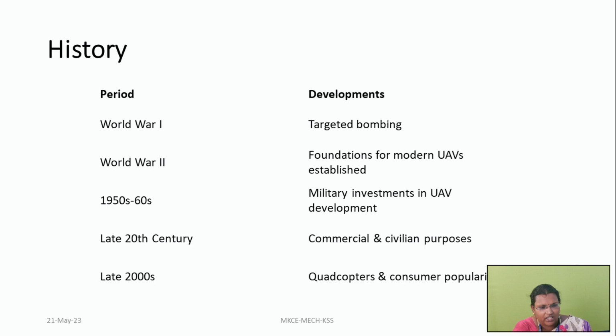In the late 20th century, commercial and civilian purposes were developed in UAVs. In the late 2000s, quadcopters and consumer popularity developed in UAVs. So this is about the history of UAVs.